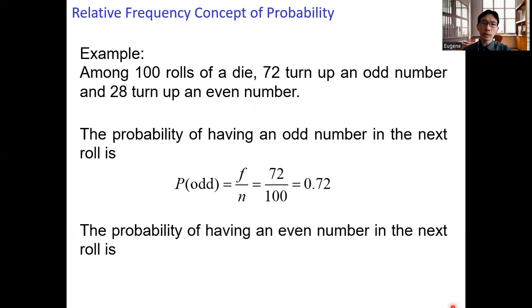Or we can compute the probability of having an even number in the next roll. Okay, so now the value of f is equal to the number of times we get an even number. In this case, f is equal to 28 divided by the total number of rolls, n equals 100. Then we get the probability of having an even number in the next roll is equal to 28 over 100, which is equal to 0.28.